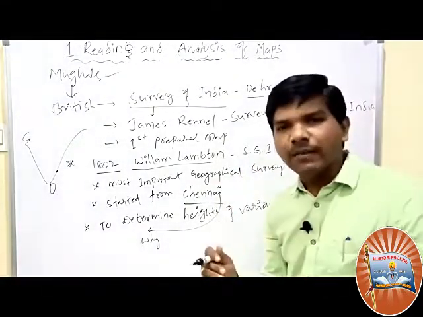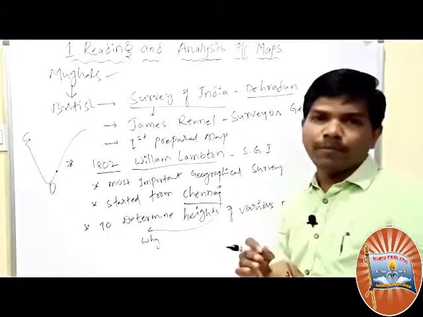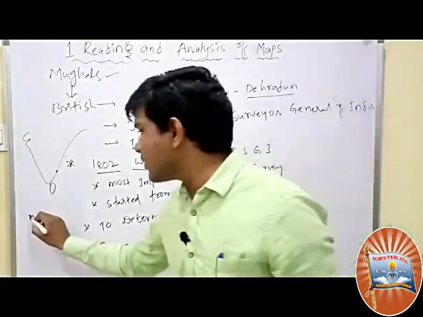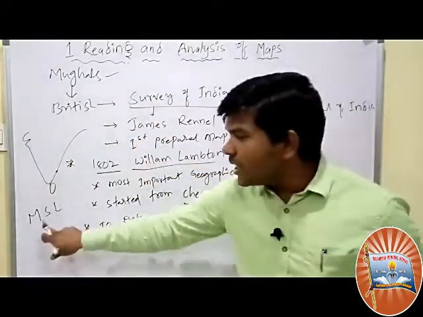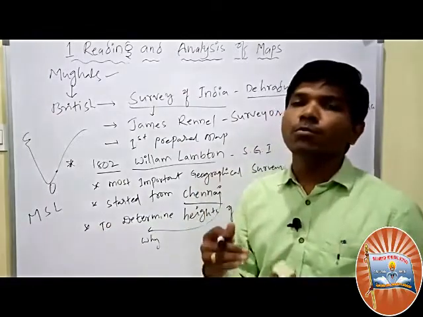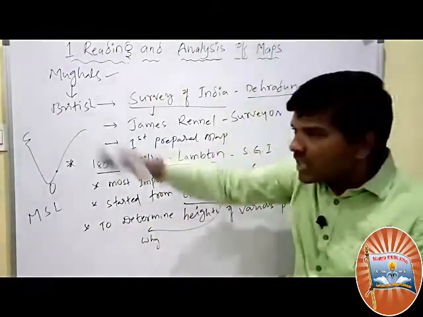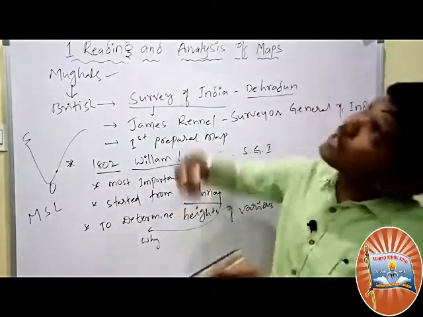Survey began in Chennai because all the heights are measured from the sea level. You might have learned in your 7th class, mean sea level, MSL. If we want to measure anything, we have to measure from sea level because the sea is the bottom line, the starting line. So from starting line to height.